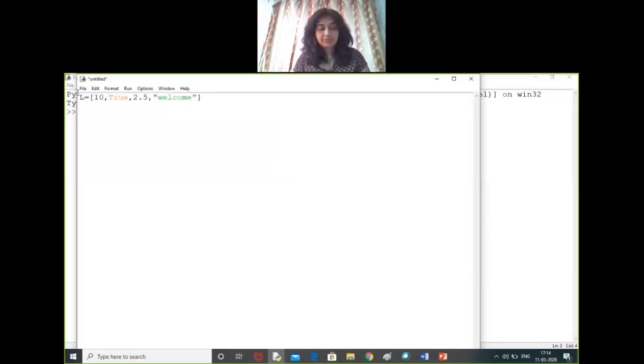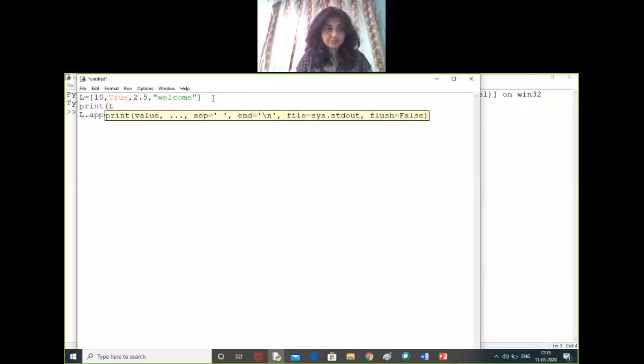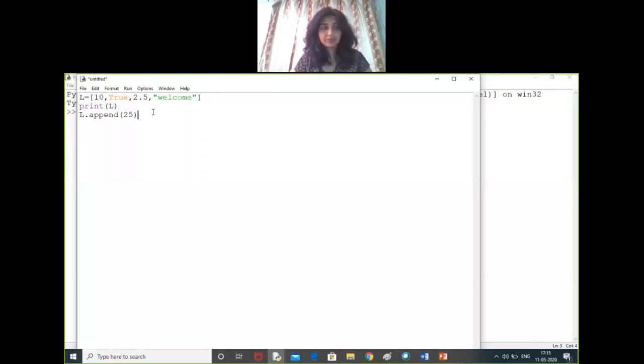So what is append function? If we want to add any element, we use append function. Like you are giving 25, then the element will be inserted at the end of the list. That means after welcome, this element will be inserted. So before doing this append part, let's print the list once. Then after appending, we'll print it again. So let's print and check.